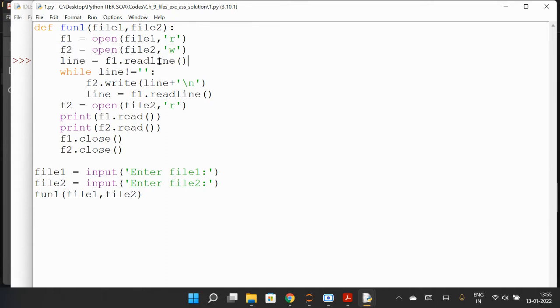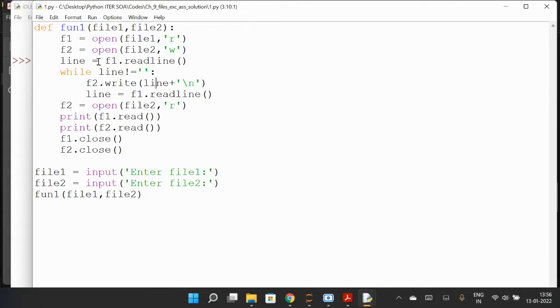Line equals f1 dot readline, so f1 dot readline will read the file line by line, it will read one line of file 1, the first line. Then while the line is not an empty string, what do you do? f2 dot write. Okay, f2 dot write line plus new line.